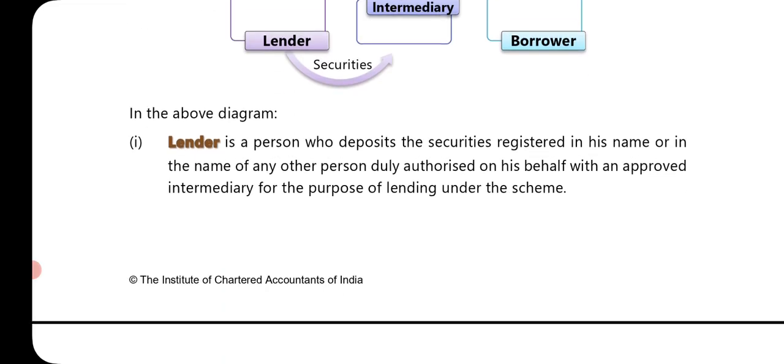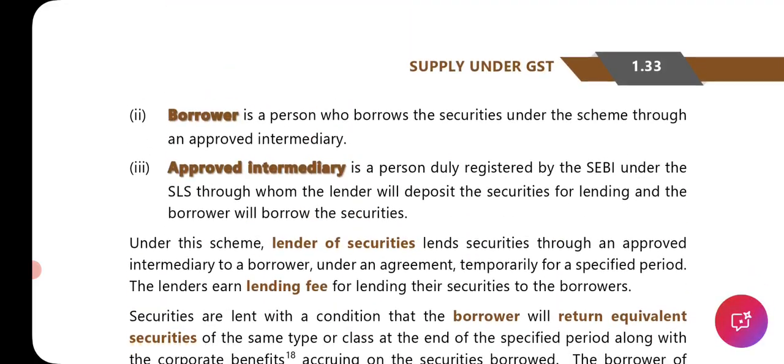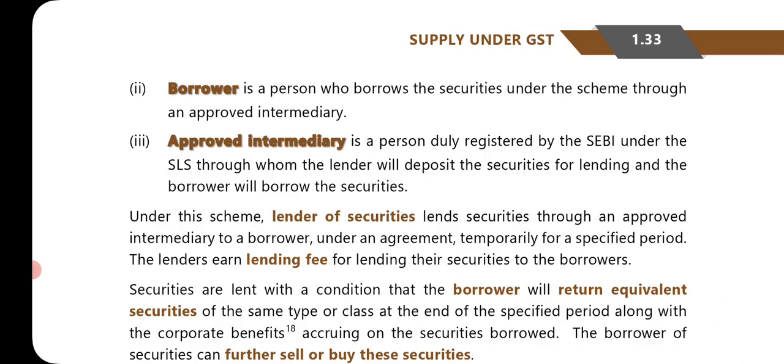In the above diagram, the lender is a person who deposits securities registered in his name, or in the name of any other person duly authorized on his behalf, with an approved intermediary for the purpose of lending under the scheme. The borrower is a person who borrows securities under the scheme through an approved intermediary. The approved intermediary is a person duly registered by SEBI under the SLS, through whom the lender will deposit the securities for lending and the borrower will borrow the securities.